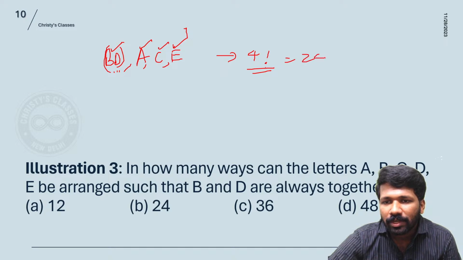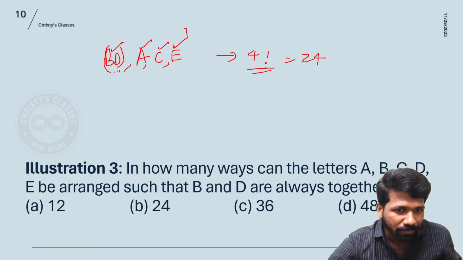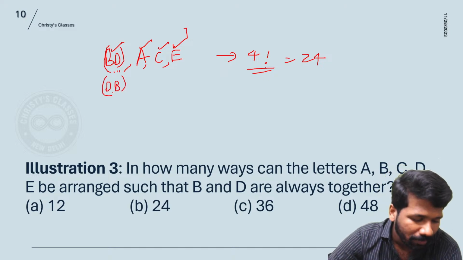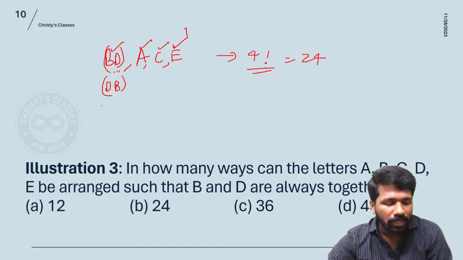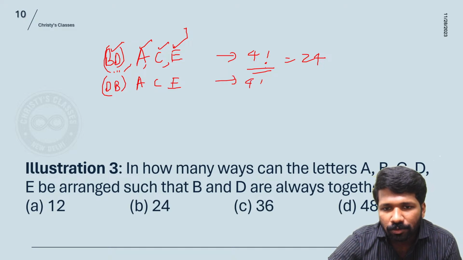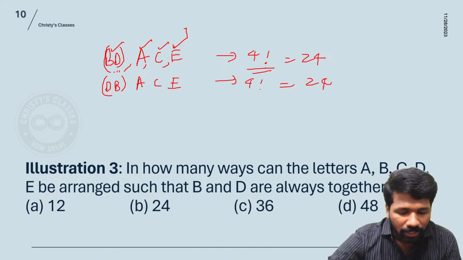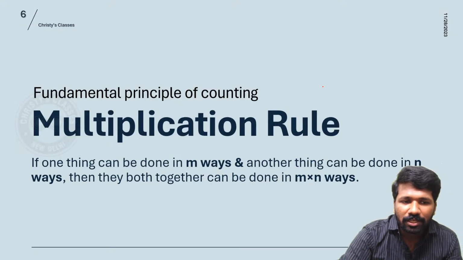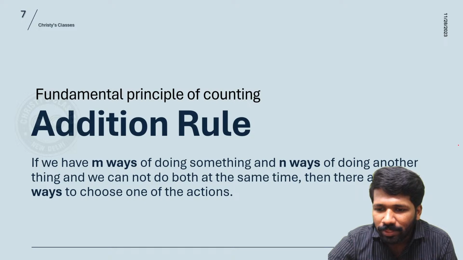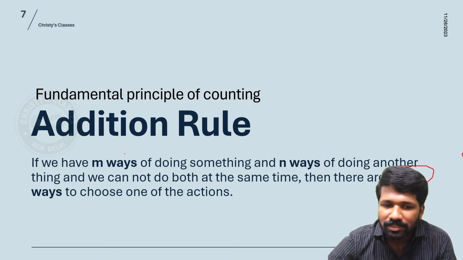4 factorial is 24, but that is not the correct answer because BD can be together in one more way. DB is also another possibility. Are you agreeing? B after that D, D after that B, that are 2 different possibilities. That means this also has 4 factorial, 24 arrangements. Now the fundamental principle of counting addition rule says, this thing, that thing, this or that can be done in m plus n ways.